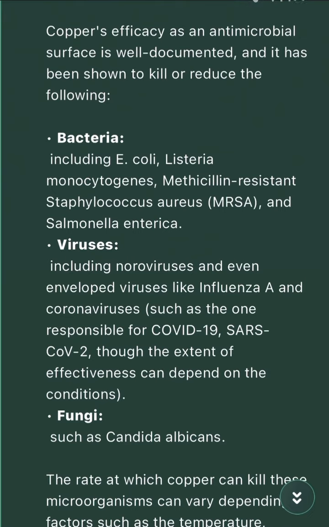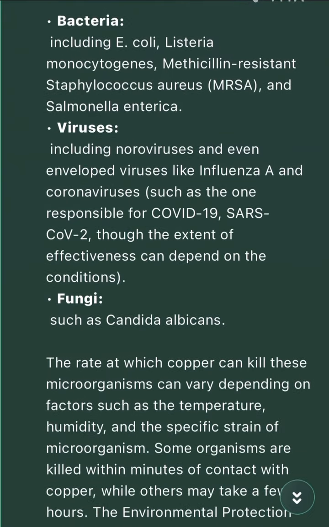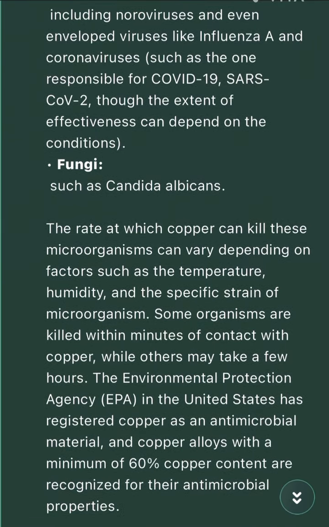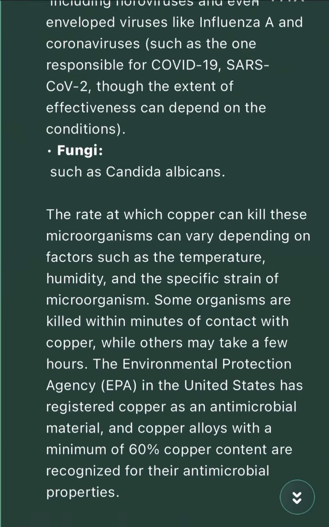or reduce the following: bacteria, including E. coli, Listeria monocytogenes, methicillin-resistant Staphylococcus aureus, MRSA, and Salmonella enterica; viruses, including noroviruses and even enveloped viruses like influenza A and coronaviruses, such as the one responsible for COVID-19, SARS-CoV-2, though the extent of effectiveness can depend on the conditions; fungi, such as Candida albicans.